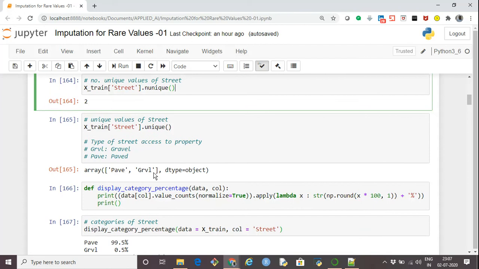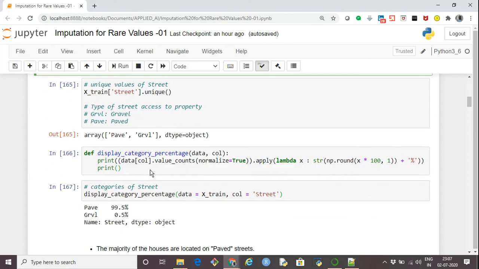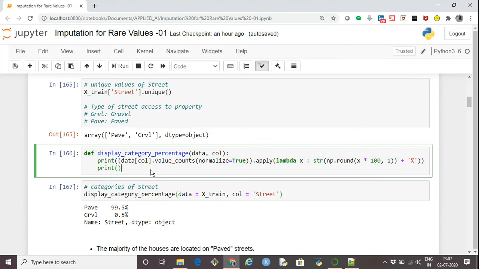Now I'm creating a function which displays the categories in percentage. That is, for any given categorical column, it will display the percentage of the different categories present in that column. I'm passing the data, which is a data frame, and the column, which will be the categorical column.